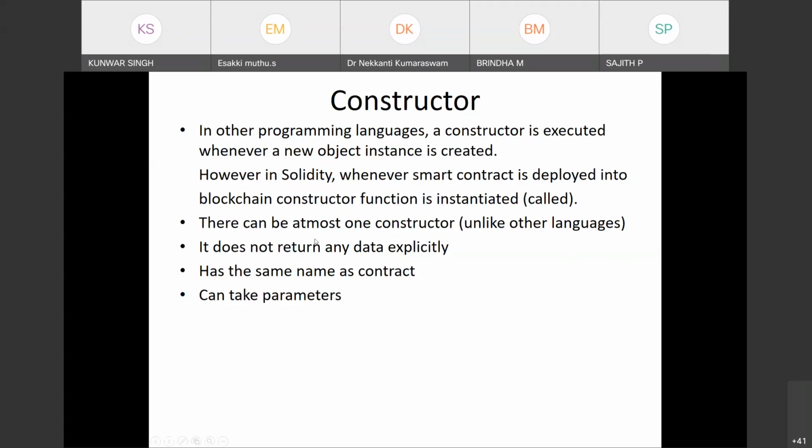There can be at most one constructor, whereas in C++ many constructors can be there. It doesn't return any data expression. That is the difference. It has the same name as the contract and can take parameters. So these are some properties of the constructor which is similar to the other languages. The only difference is that it is executed when the contract is deployed.